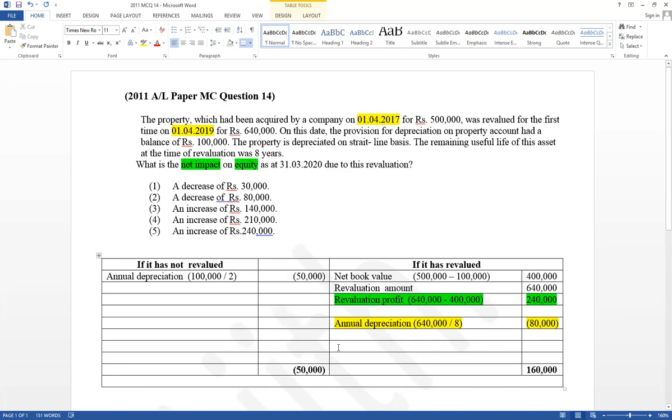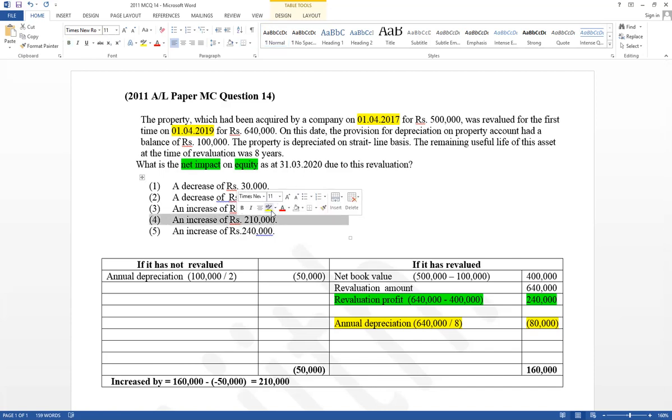This is the effect for equity if it has not revalued, minus 50,000. Net impact means difference value. Therefore, the difference can be calculated as 160,000 minus minus 50,000. Here minus became a plus. Therefore, the answer is equity increased by 210,000.